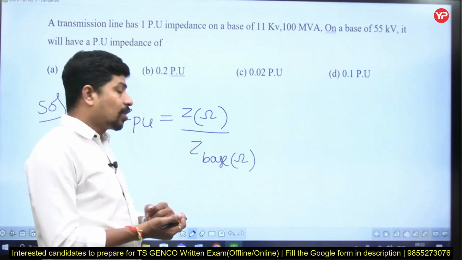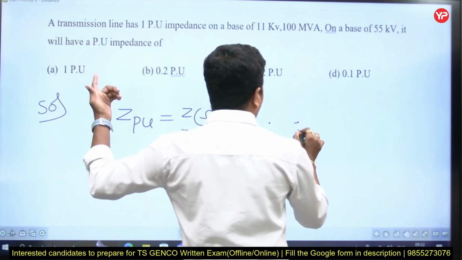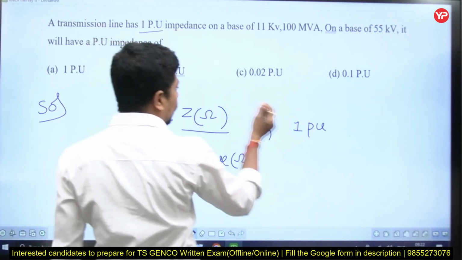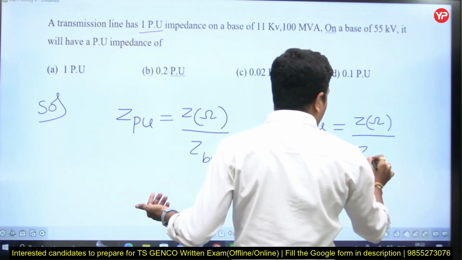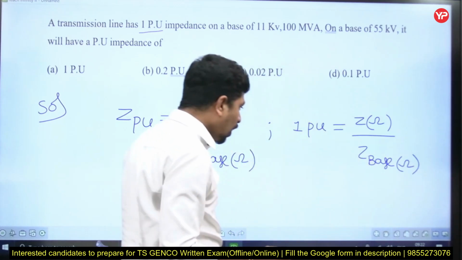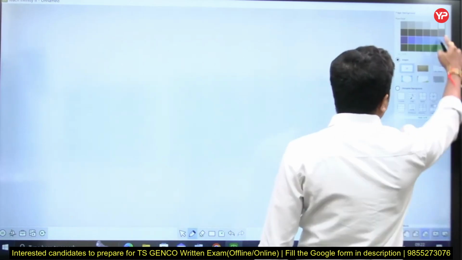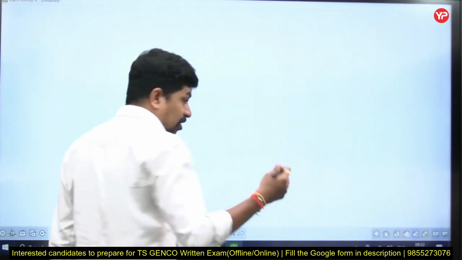Now Z base. Sir, how to select Z base? First of all, what is given? He has given 1 per unit as the old per unit value, that is equal to Z in ohms by Z base in ohms. Now, if I get Z in ohms, I can get Z per unit new. If I have the ohmic value for any new base, that is easy for me to calculate.